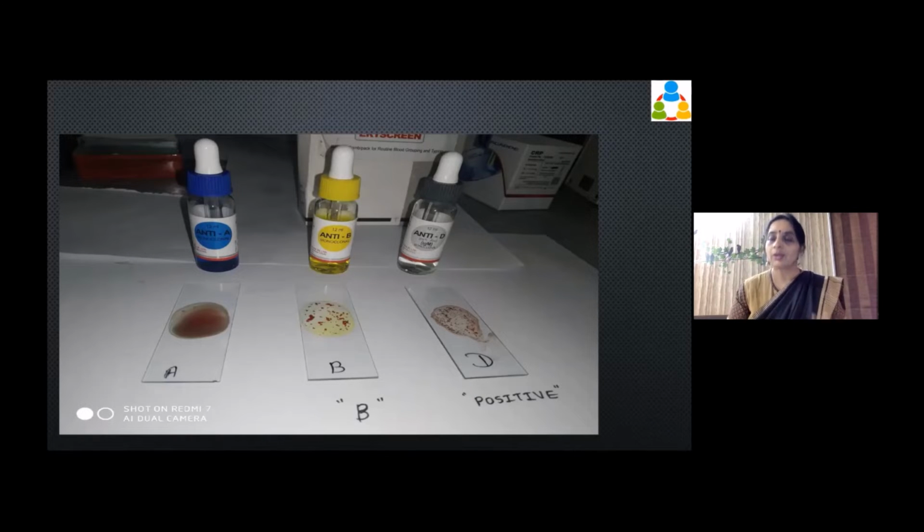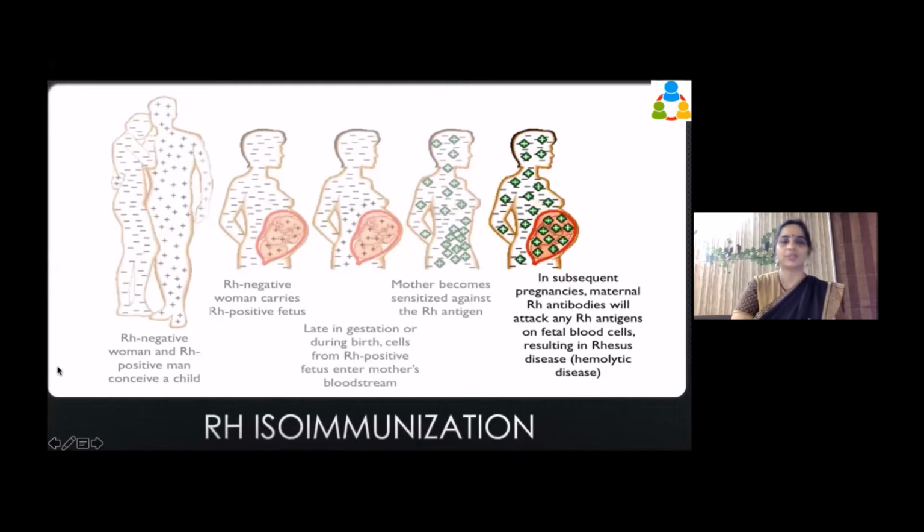Okay. So during the first pregnancy, this is happening after, in the third trimester, that is the 7th, 8th, 9th month. So during that, so many antibodies are not yet produced in the mother to kill the child. Do you get it? Okay. It can kill many RBCs, but it doesn't actually clump the entire blood of the baby, or the baby doesn't clump the mother's blood completely. Yeah, so this is where we are.